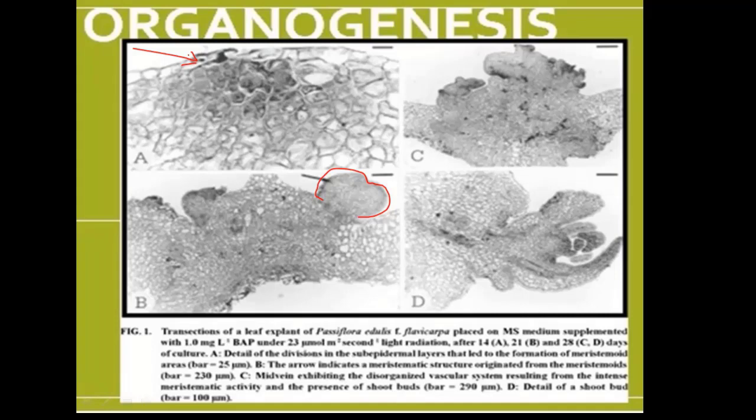This shoot primordium has the leaf primordia, and this is the shoot apex. From this you will have the complete shoot formation.